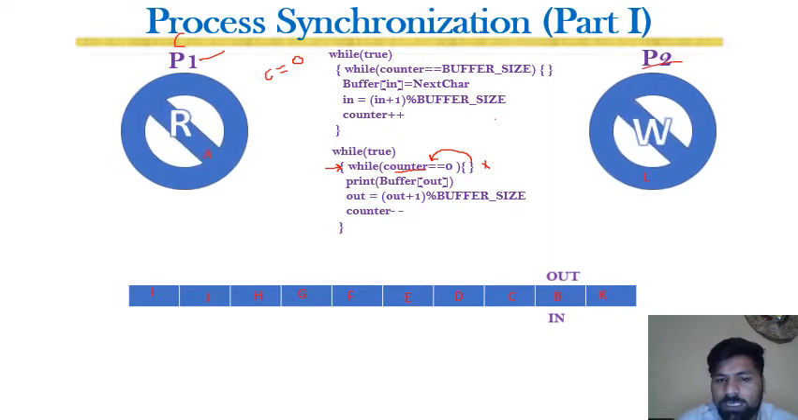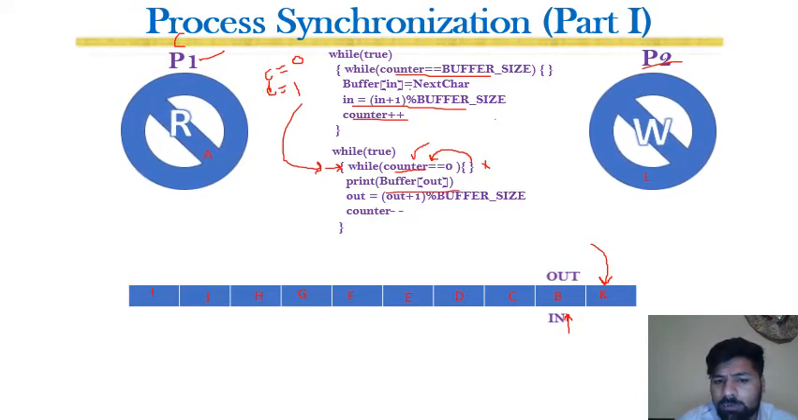In that instance, for example, P2 is executed. Now because counter is not equal to buffer size, buffer is equal to next character. The next character will be inserted at this location where n is, and then the n pointer will be incremented and moved to this position, and counter plus plus, so counter becomes 1. Now once counter becomes 1, this loop which was waiting over here indefinitely is executed, because the counter is no longer 0.